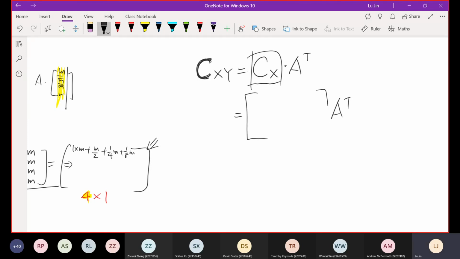Because there are 4 random variables, x1, x2, x3, x4 in this vector x, this Cx matrix should be a 4 by 4 matrix. As we mentioned in the previous question, for such a covariance matrix of the vector x, the elements along the diagonal should be the variances of the individual random variables in the vector.